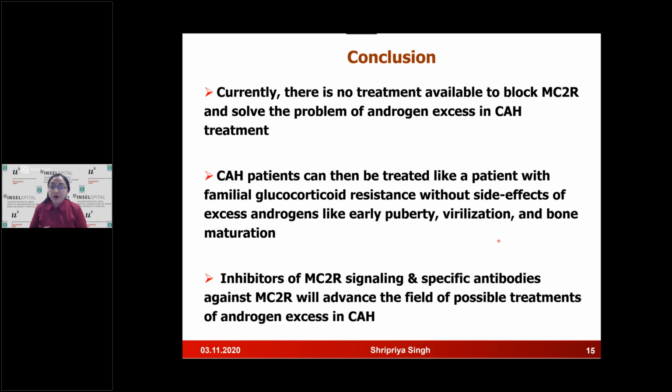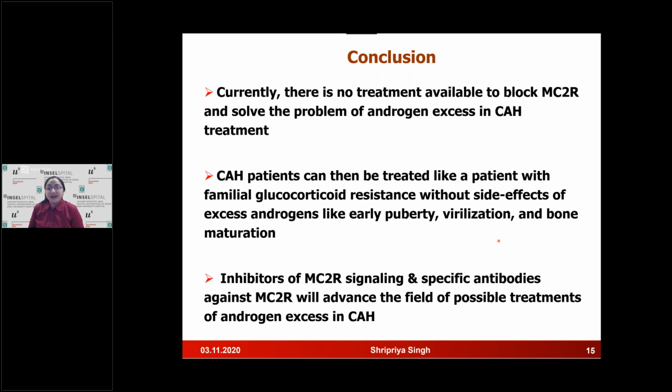However, they do not have the side effects like early puberty, virilization, and bone maturation. So somehow, if we have a peptide in hand, and the smaller the peptide, it will serve as a novel drug candidate in future. Or if we can have an antibody, we can further move on to the humanization and finally commercialize it. So if we have this kind of a drug or an antibody in hand, we will be able to contribute significantly in the treatment and the medical fraternity also.